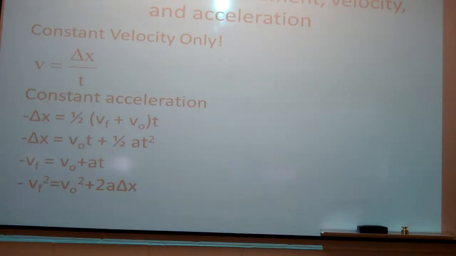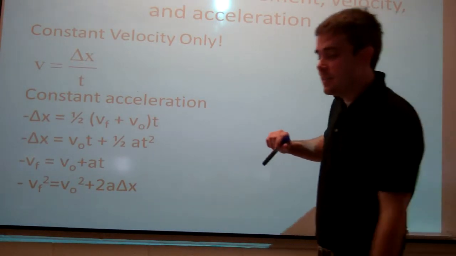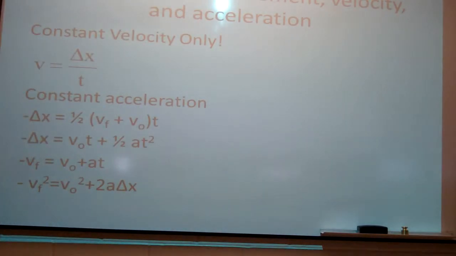Alright, our equations for this stuff. When you're moving at constant velocity, your velocity is just displacement over time. You can always interchange distance for displacement in this case. Does that make sense? You can only use that if there's no acceleration or constant velocity, which means the same thing. So if you're doing a problem and it says constant velocity or there's no acceleration, use this equation, or if there's a part of a problem that has no acceleration.